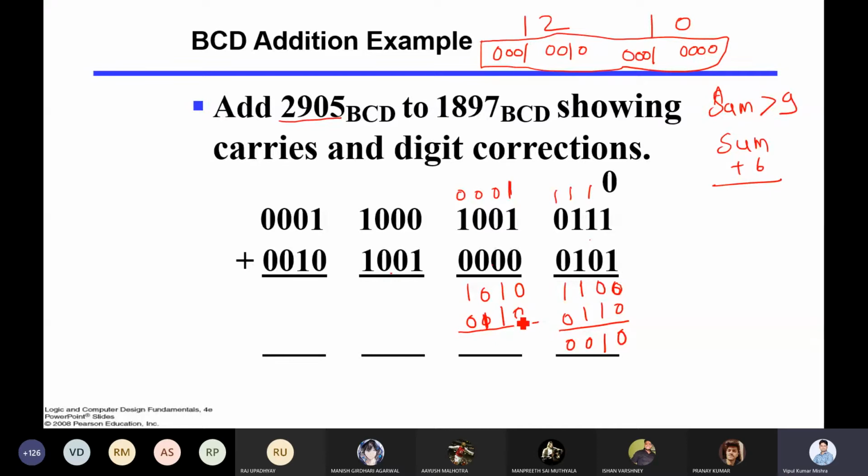Once you add 6 here, you will get 0, 1 plus 1 is 0, again 1 plus 1 is 0, again carry, 1 plus 1 is 0, and 1 carry will be there, so that carry will go here. Let me add it. 1 plus 1, you will get 0, then 1, then 0, then 0. Now you will get another carry. So here you have 0010. After this you have one carry that will carry forward here, and you have this number. So once you add this number,